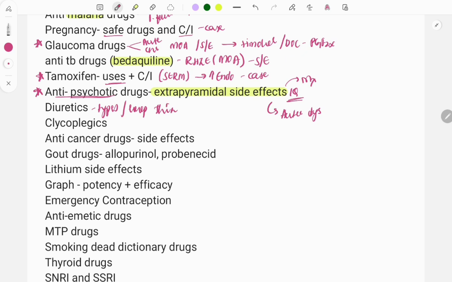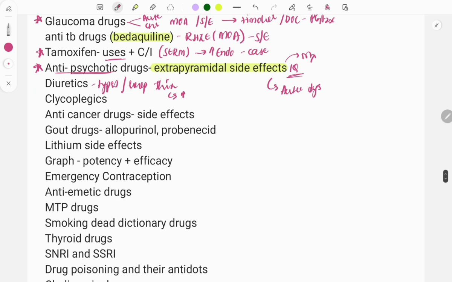So questions are asked that loop diuretics act on which part of the nephron, thiazides act on which part of the nephron, or a question can also be asked based on their side effects, because they increase the metabolic products and also retain certain ions. So they will increase the ions in the blood, and this will cause certain side effects also.